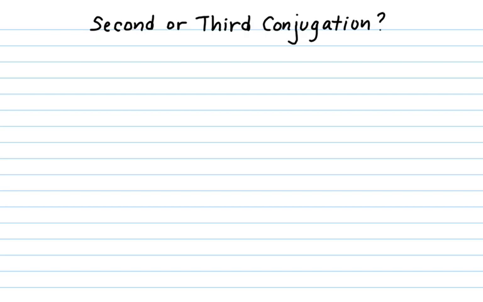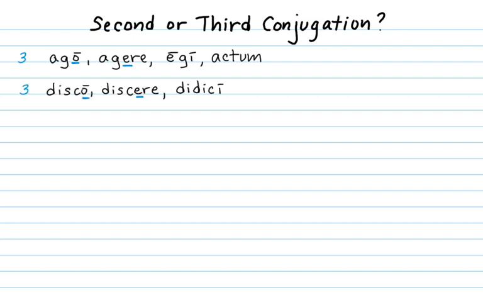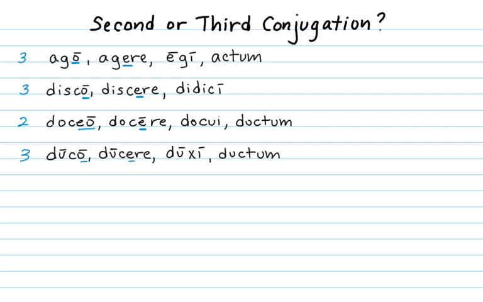Before I leave you, let's look at the vocabulary from this chapter and decide whether it's second or third conjugation. So ago, agere, egi, actum has the short E in the infinitive, is third conjugation. Disco, discere, didici. Short E, third conjugation. But doceo, docere, docui, doctum, you see the EO in the first principal part and the long E in the infinitive. Therefore, that one is second conjugation.